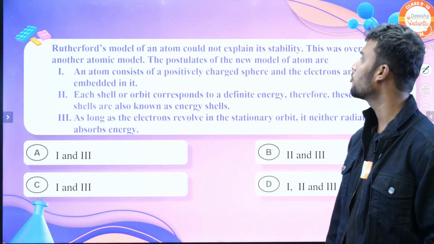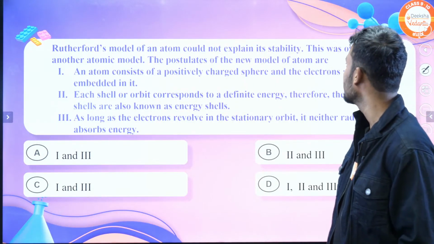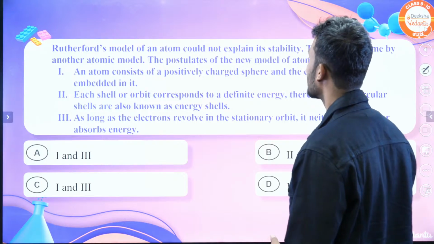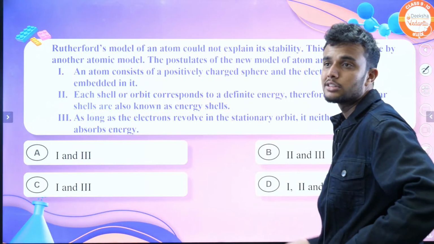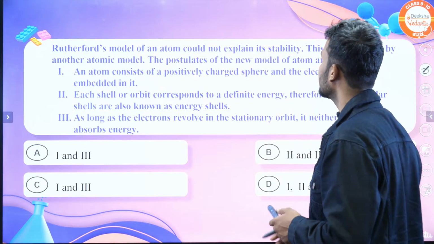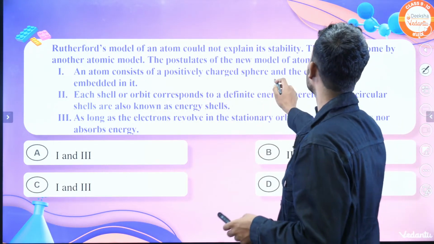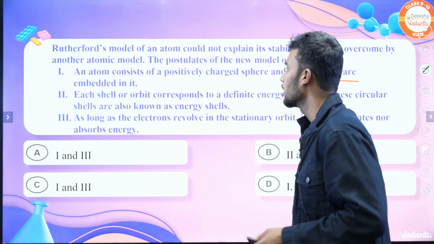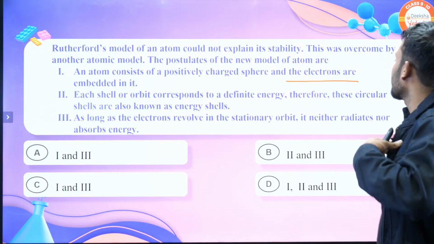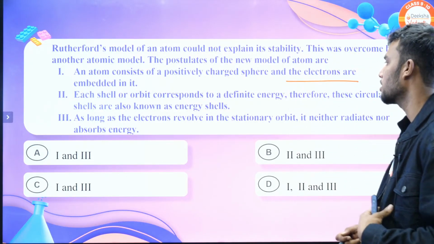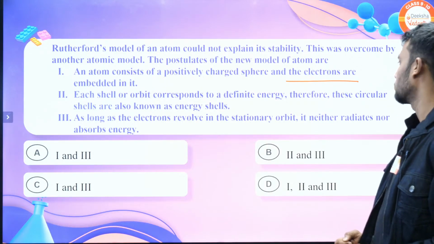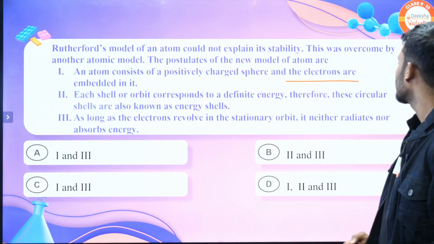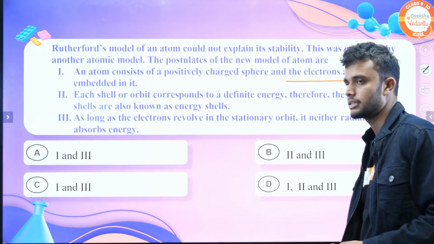The question is: the Rutherford model of an atom could not explain its stability. This was overcome by another atomic model. The postulates of the new model are: first, an atom consists of a positively charged sphere and the electrons are embedded in it. Second, each shell or orbit corresponds to a definite energy. These circular shells are also known as energy shells. Third, as long as electrons revolve in the stationary orbit, they neither radiate nor absorb energy.